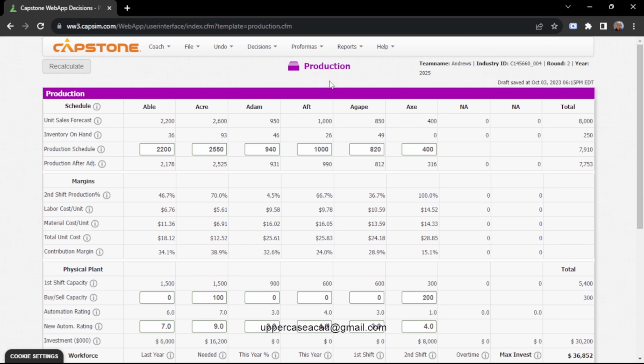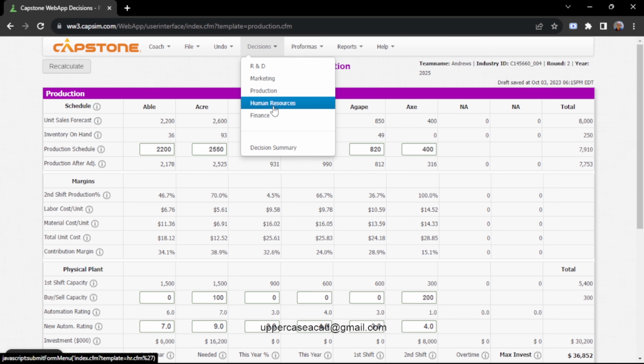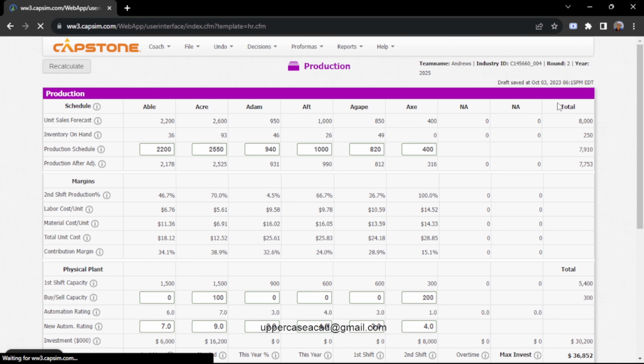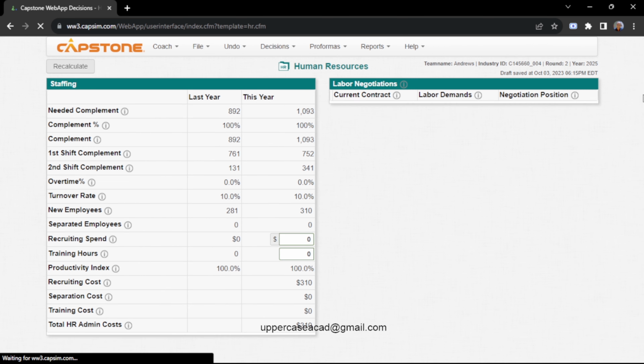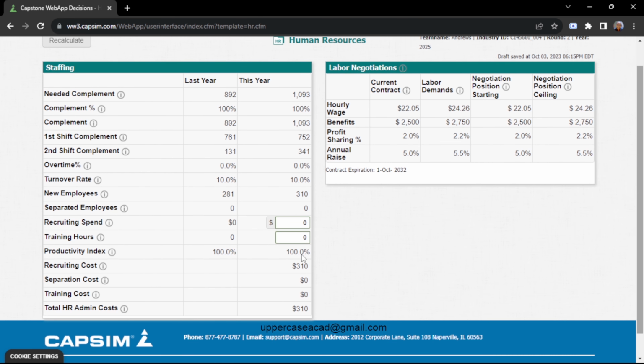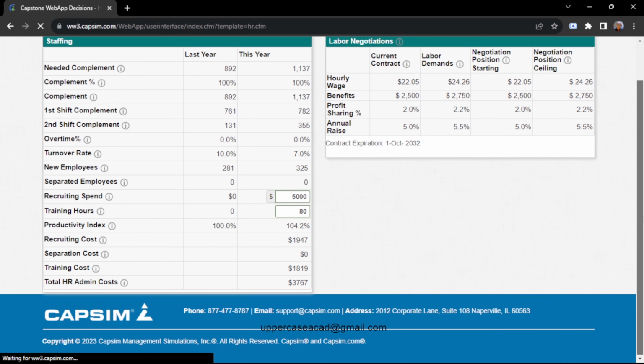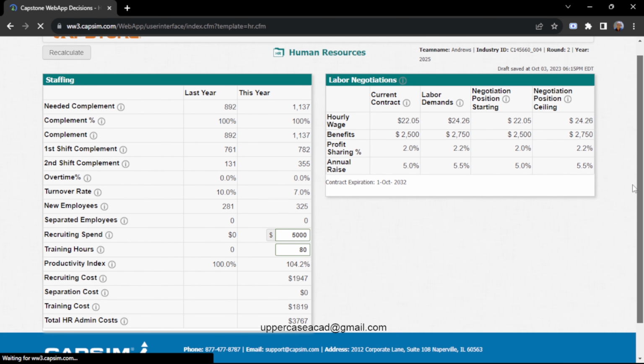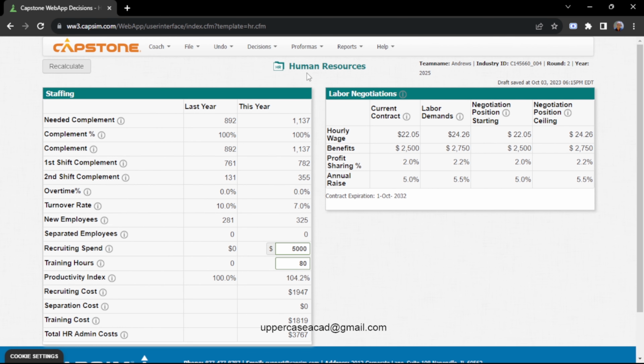So let's go on to human resource. Under human resource, I'll invest, so my recruit spend will be 5,000 and my training hours will be 80. Let me recalculate it. Then I'll check on my balance scorecard.